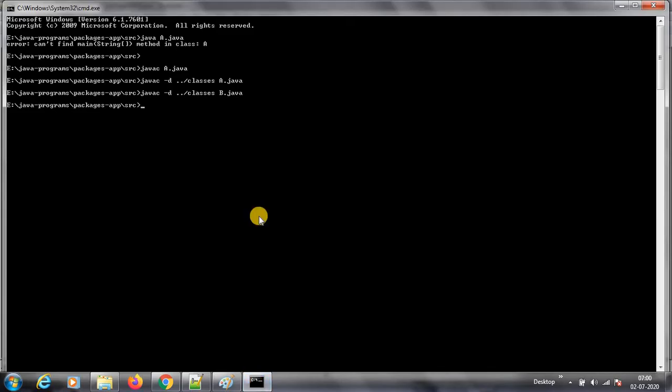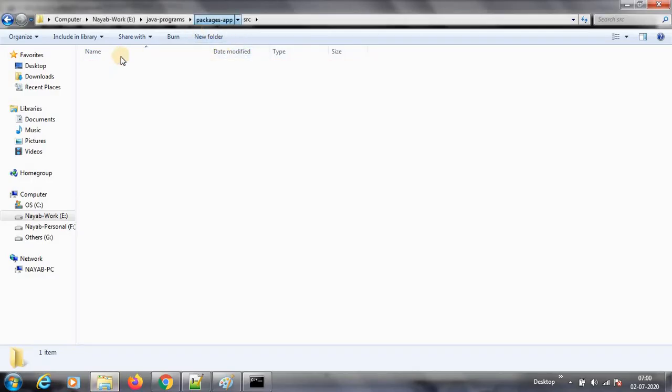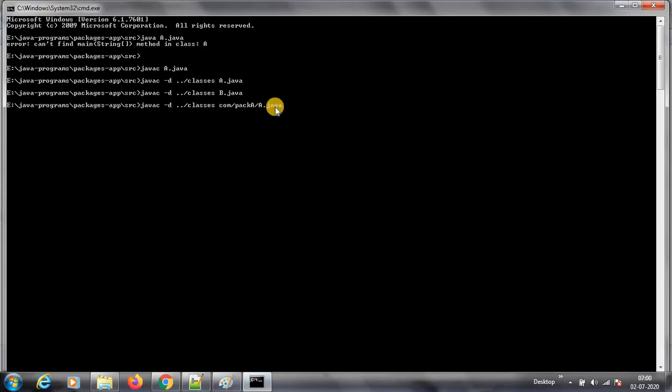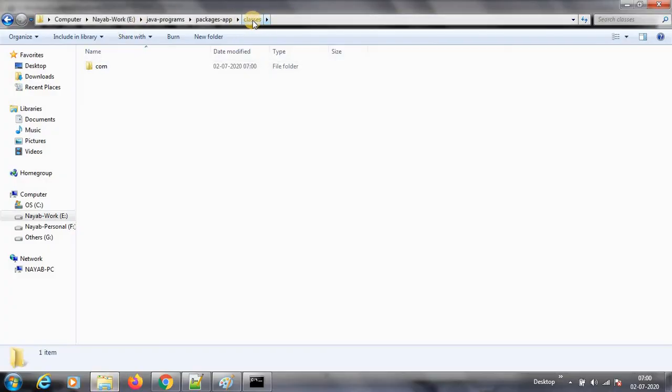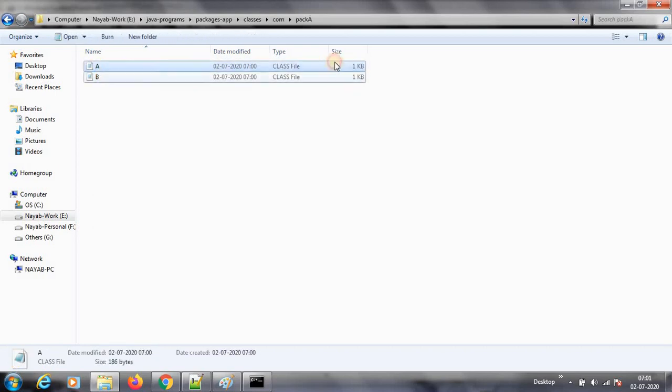Compiling this is a little different. So where is my a.java now? My a.java is there inside com slash pack a slash a.java. This is the compilation. See guys, inside my classes folder there is nothing now. When we compile this, for that package the compiler will create the folders also. See, inside this classes folder, it generated the com folder and pack, and then it put the class files. See here, these are the class files.